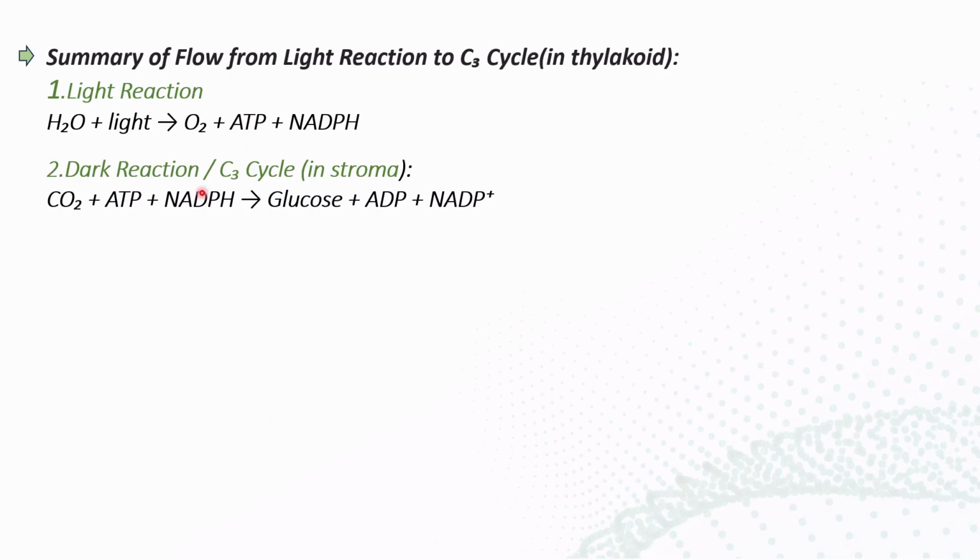Whereas the dark reaction, which is the C3 cycle, occurs in the stroma. The atmospheric CO2, along with NADPH and ATP, will form glucose molecules and ADP and NADP plus.